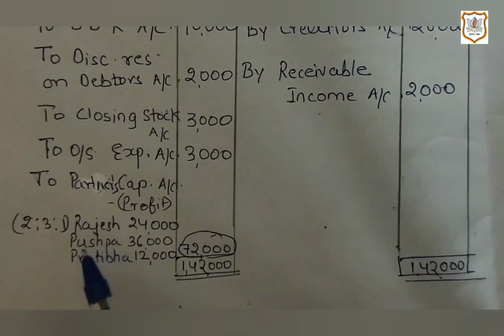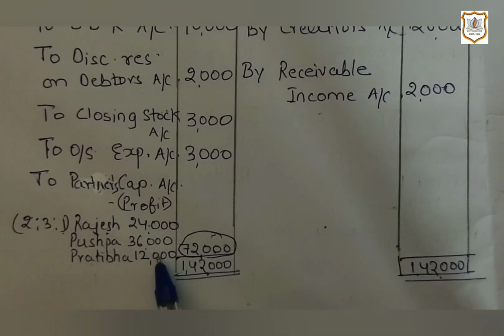So according to the distribution, according to old profit sharing ratio, Rajesh will get 24,000 out of 72,000, Pushpa will get 36,000, Pratibha will get 12,000 out of 72,000.